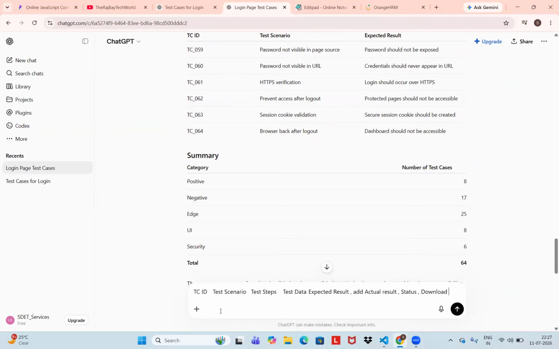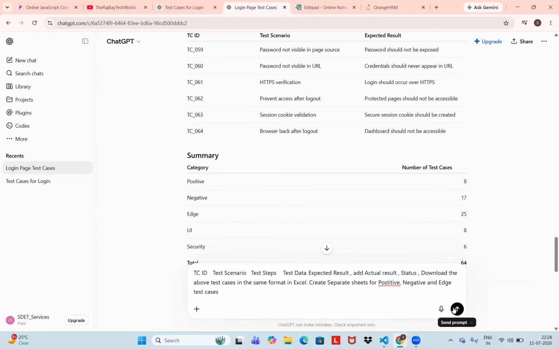And download the above test cases in the same format in Excel. Create separate sheets for positive, negative, and edge test cases.